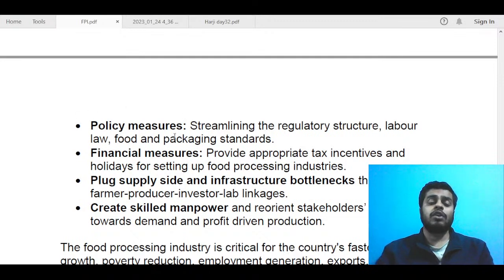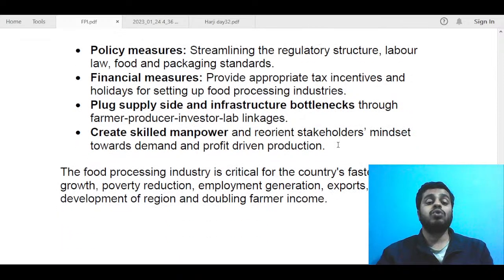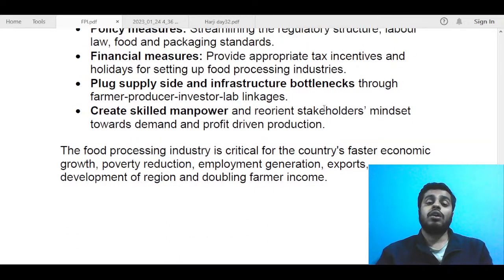Next, in way forward, you can talk about policy measures: streamlining the regulatory structure, labor law, food and packaging standards. Financial measures: you can talk about providing appropriate tax incentives to those who want to invest in such industries, or giving them tax holidays for, say, 1 or 2 years for setting up such food processing industries.